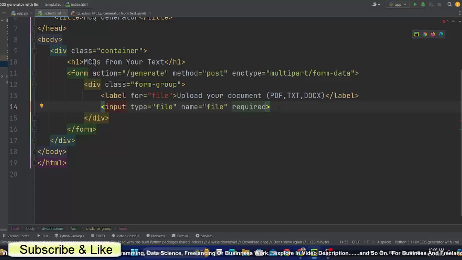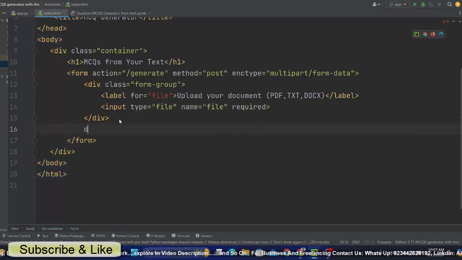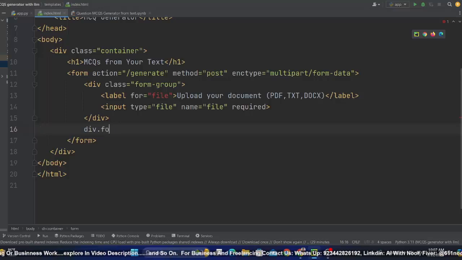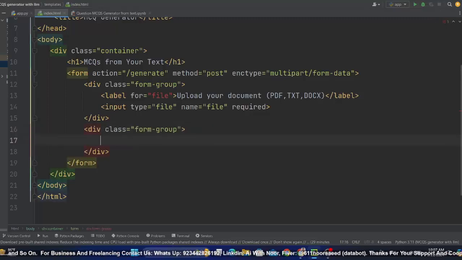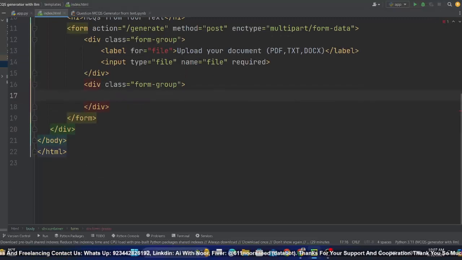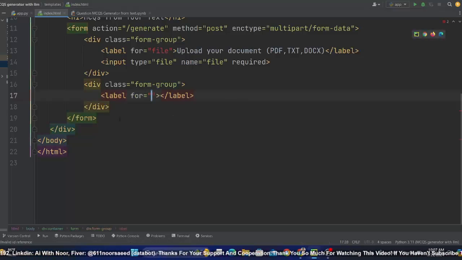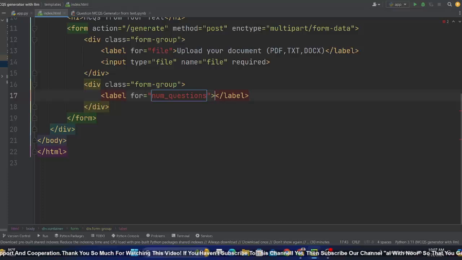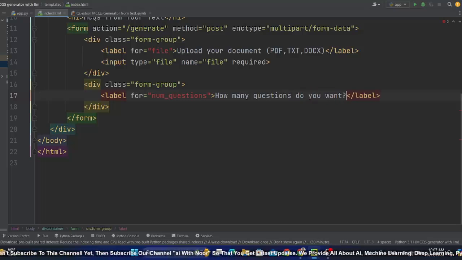Okay. Now, after this div, outside this div, I will add the last and final div of this code. This will again be a form group. I give it the form group class too, because I am going to design it with the help of CSS. And within this again I'll pass a label. It should be number of questions, and how many questions do you want, like this.